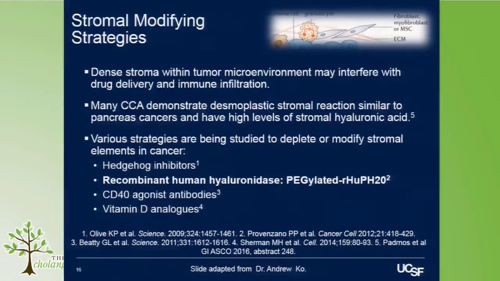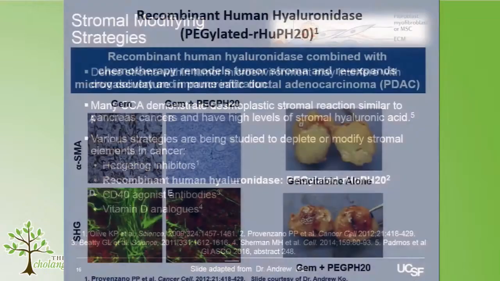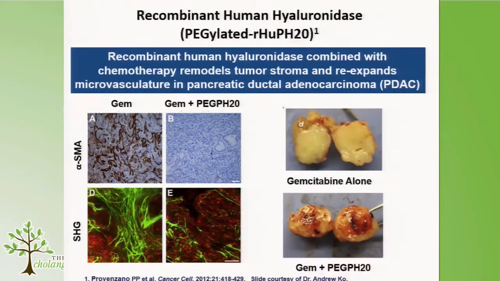stromal depletion. The one I wanted to highlight today, which is the farthest along, is human hyaluronidase, an enzyme called pegylated rHuPH20, or PEG-PH20, which depletes the hyaluronic acid in the extracellular matrix or stroma. In preclinical experiments, we can see a decrease in smooth muscle actin, which is a marker of this matrix, with a combination of gemcitabine plus PEG-PH20 compared to gem alone, as well as decreased collagen in green when you use PEG-PH20 plus gem compared to gem alone. And the contention is that this allows greater vascularity and potentially greater drug delivery or even immune